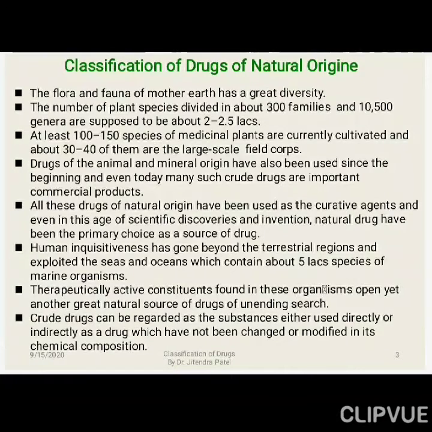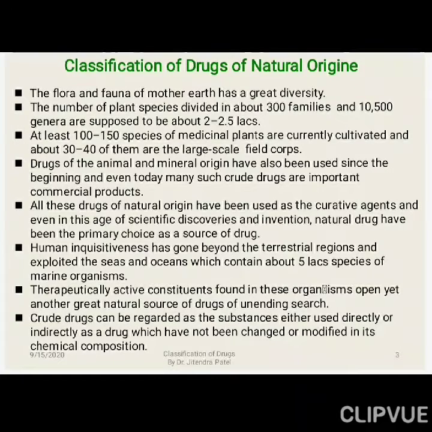The number of plant species, divided into about 300 families and 10,500 genera, is supposed to be about 2 to 2.5 lakhs. You can just imagine, 300 families and 10,500 genera. So different types of genera have been reported, but still many things are not reported, and there is a lot of scope for discovery to go on. So it is about 2 to 2.5 lakhs in total.